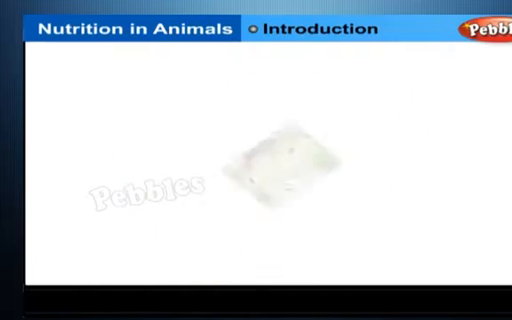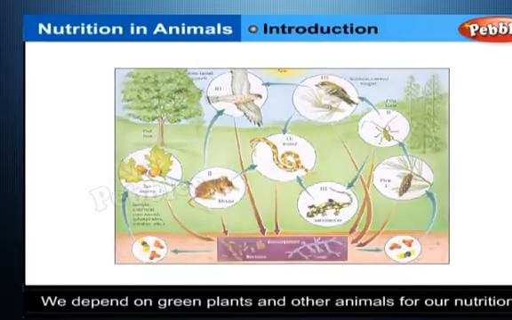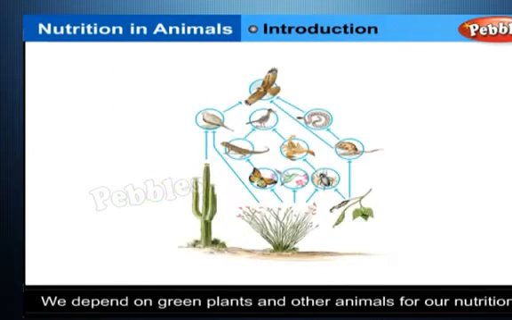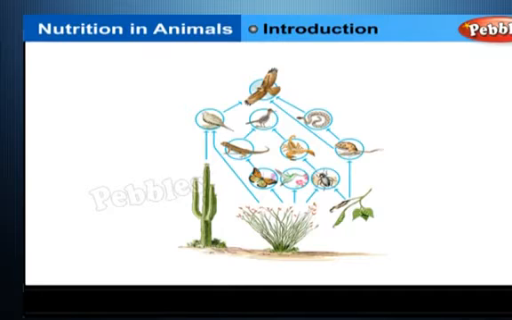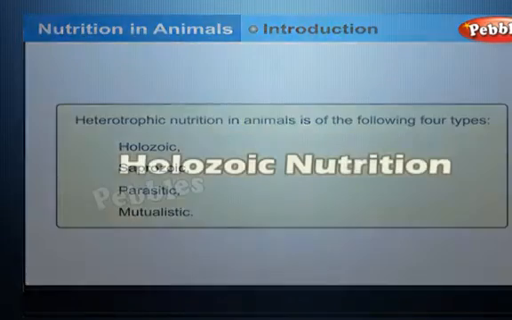Animal product. Since we cannot photosynthesize because we lack the green pigment chlorophyll, we have to depend on green plants and other animals for our nutrition. So, our mode of nutrition and that of other animals and of some plants is heterotrophic. Heterotrophic nutrition in animals is of the following 4 types: holozoic, saprozoic, parasitic, mutualistic.